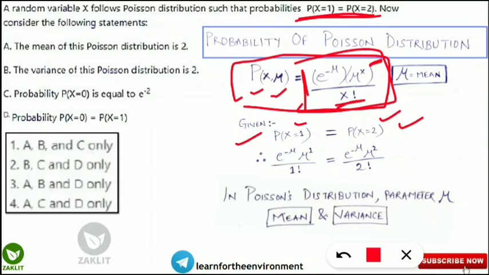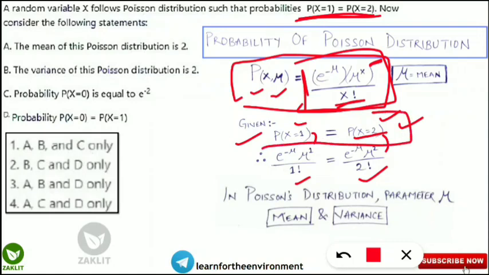So what we will get is e to the power minus mu, we don't know the mu value, and mu to the power x, that means here we take 1. Similarly on the right hand side mu to the power 2, because there x is equal to 2. In the denominator, on the left hand side it will be 1 factorial, and on the right hand side 2 factorial.